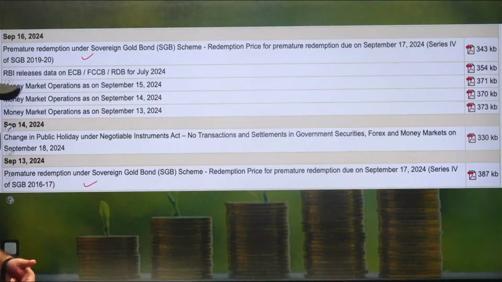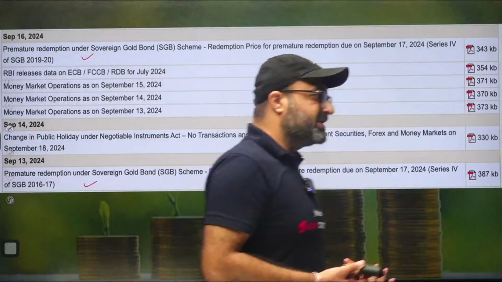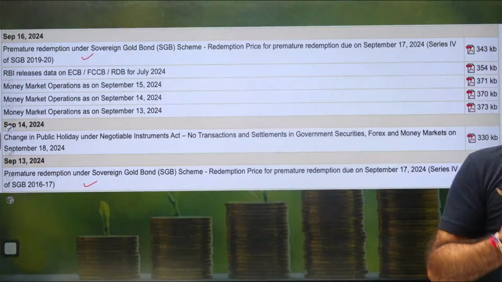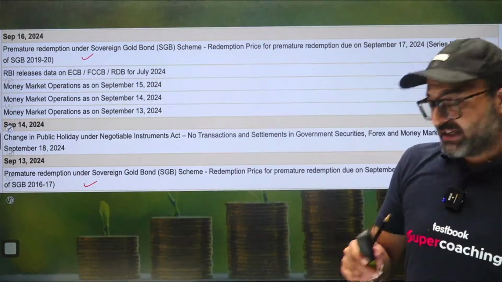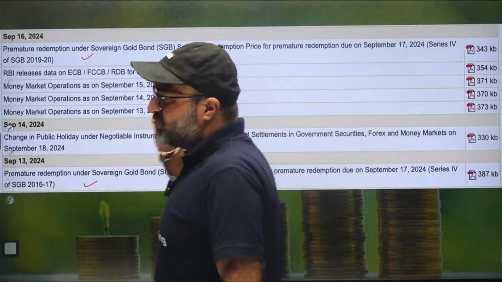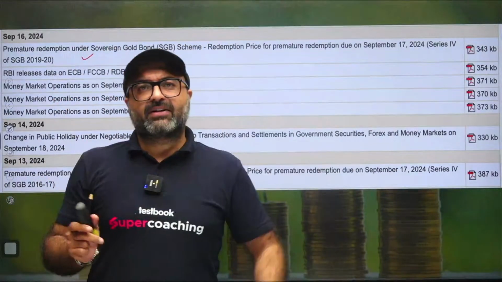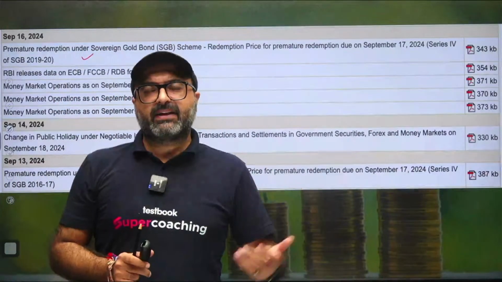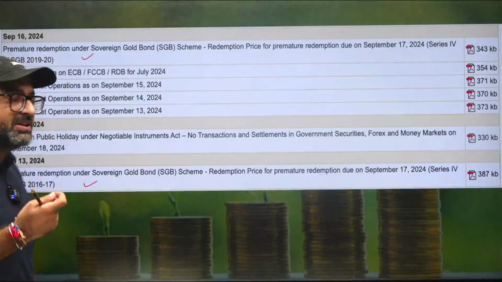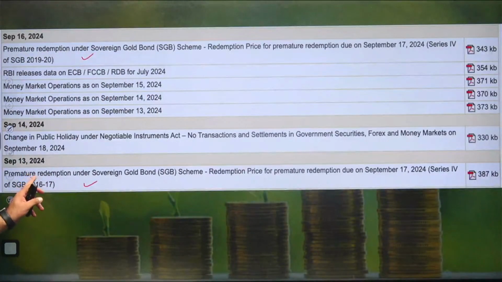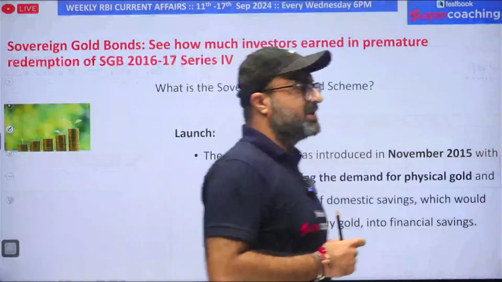Now the question is, what is this sovereign gold bond scheme, why was it introduced, when was it introduced, and what is the actual meaning of the term sovereign gold scheme. Along with that, what is a sovereign gold bond, and then we will discuss the meaning of redemption, and then I'll make you understand the meaning of premature redemption. This is how we are going to start our discussion.